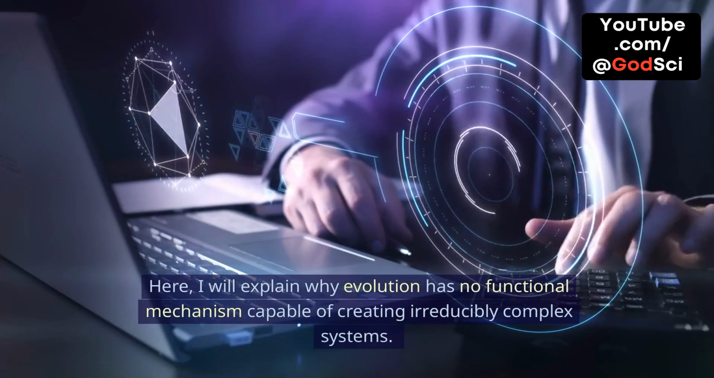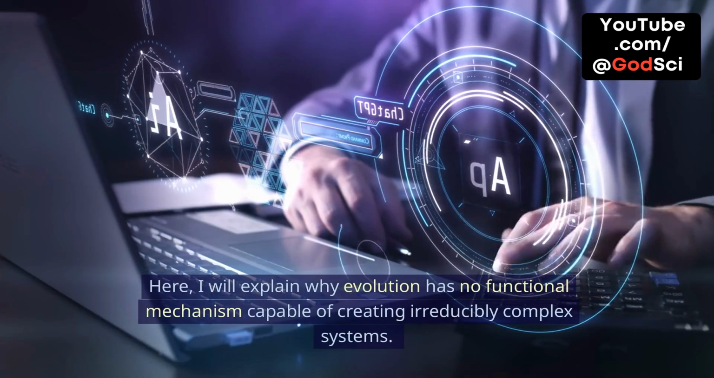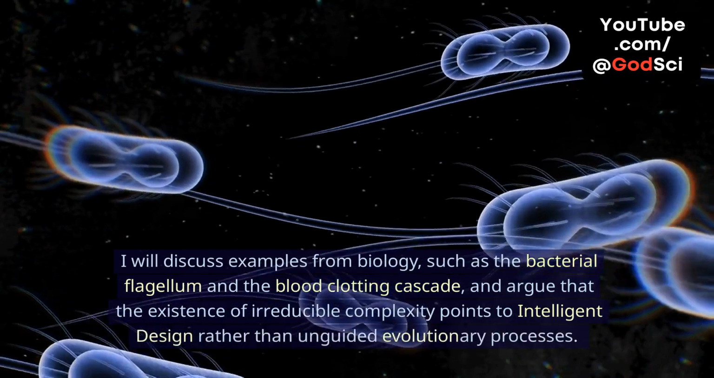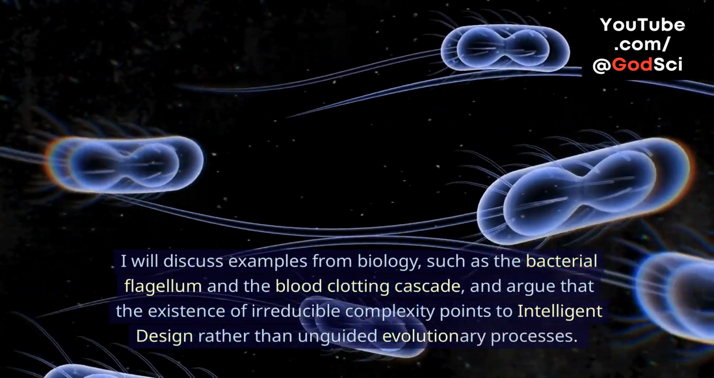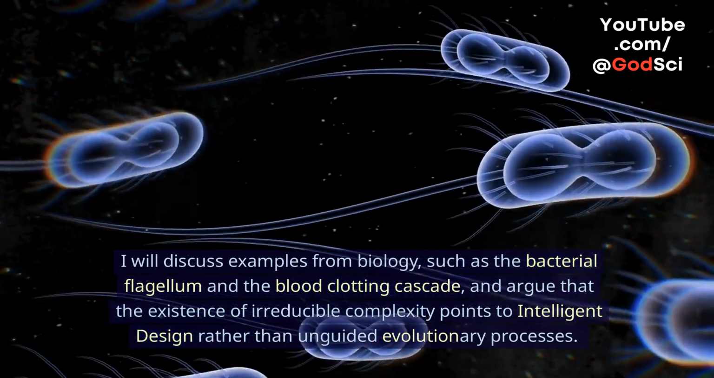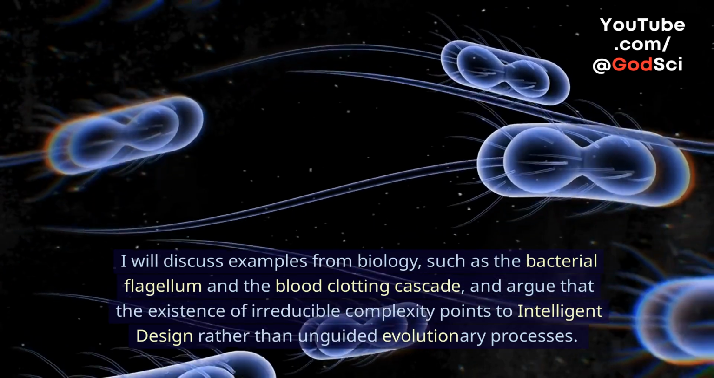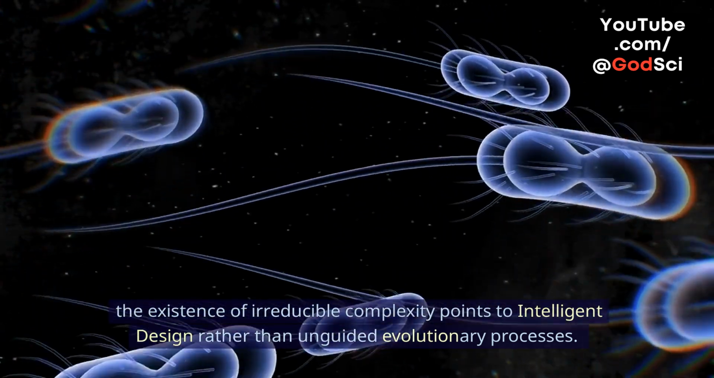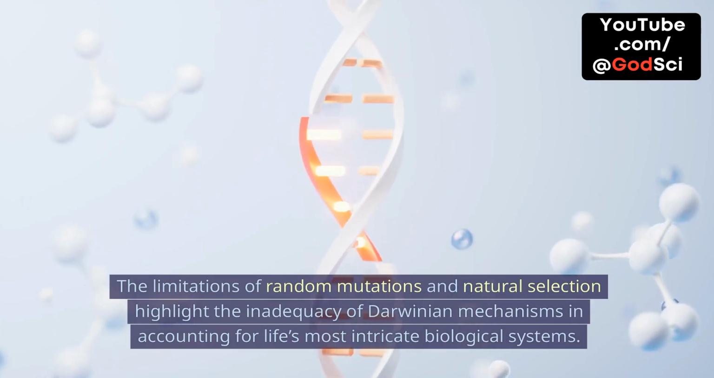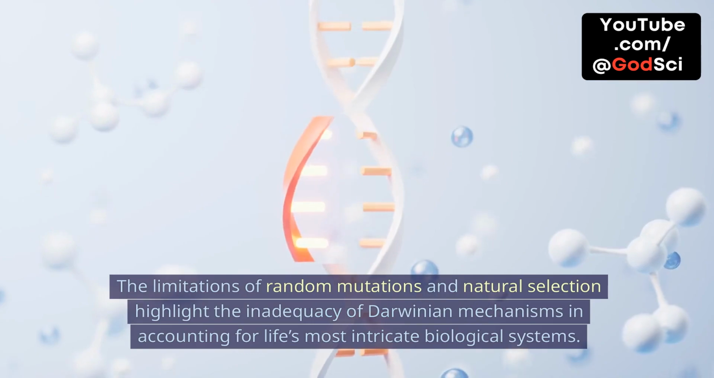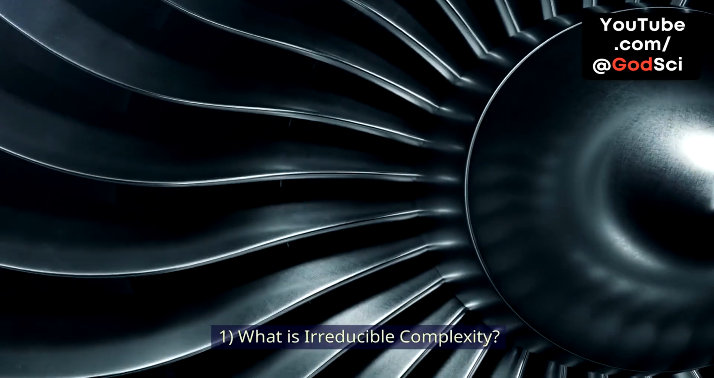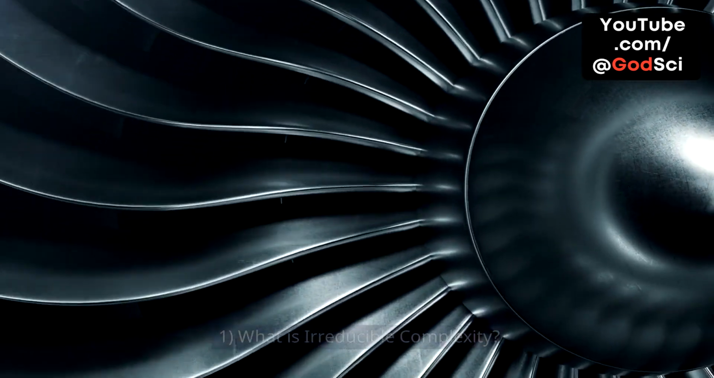Here, I will explain why evolution has no functional mechanism capable of creating irreducibly complex systems. I will discuss examples from biology, such as the bacterial flagellum and the blood clotting cascade, and argue that the existence of irreducible complexity points to intelligent design rather than unguided evolutionary processes. The limitations of random mutations and natural selection highlight the inadequacy of Darwinian mechanisms in accounting for life's most intricate biological systems.